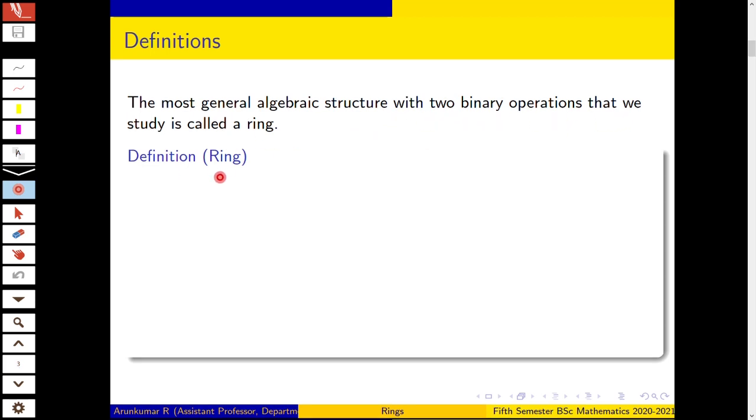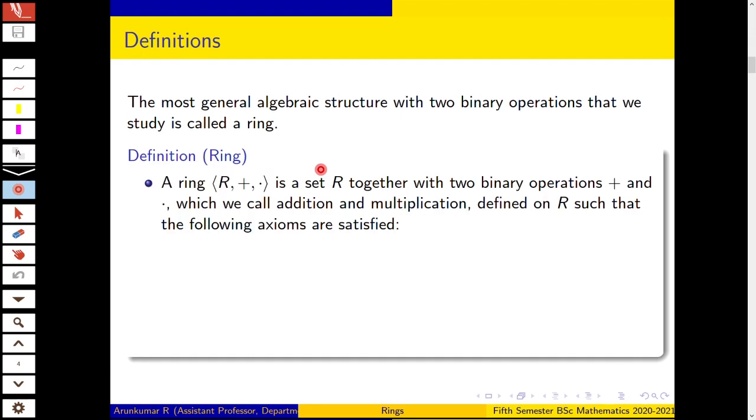The definition: a ring is a set R. It is denoted like this: (R, +, ·). A ring denoted by (R, +, ·) is a set R together with two binary operations plus and dot, which we call addition and multiplication, defined on R, such that the following axioms are satisfied.